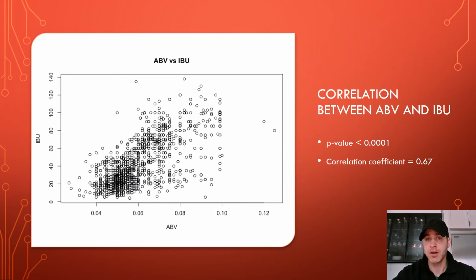Looking at the same scatter plot, we can show a stronger correlation by representing with a p-value, which is less than 0.0001, and a correlation coefficient of 0.67, which does show that there is a fairly significant relationship between the two variables.